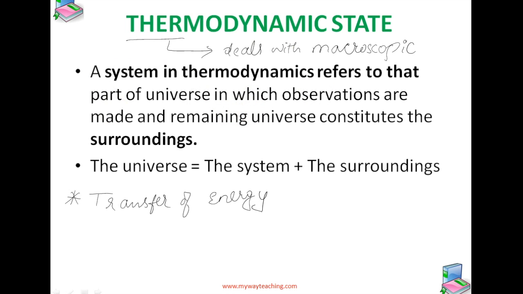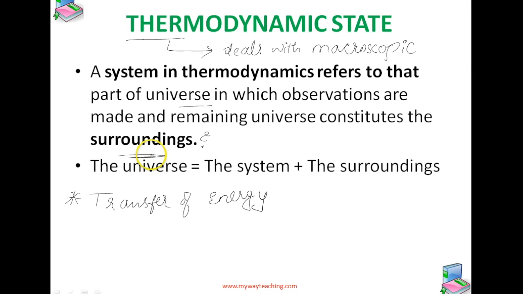Now come to the thermodynamic state. A system in thermodynamics refers to that part of the universe in which observations are made, and the remaining universe constitutes the surroundings. So what do you mean by surroundings?